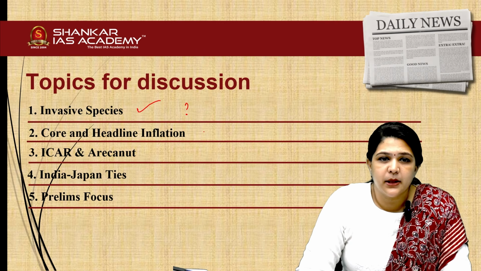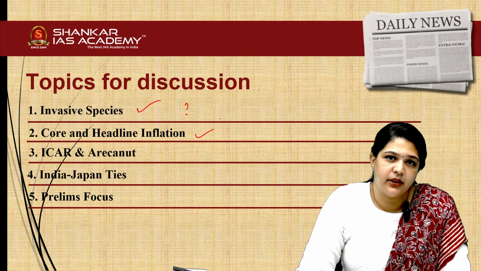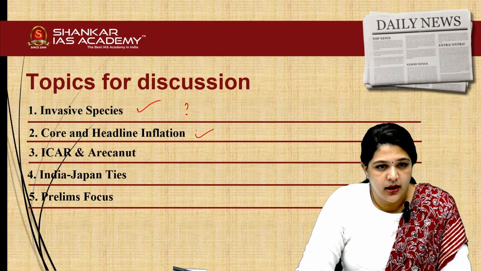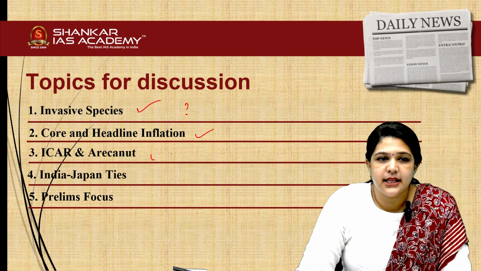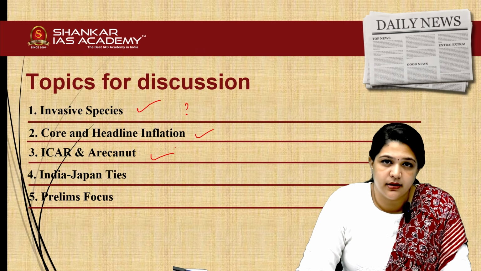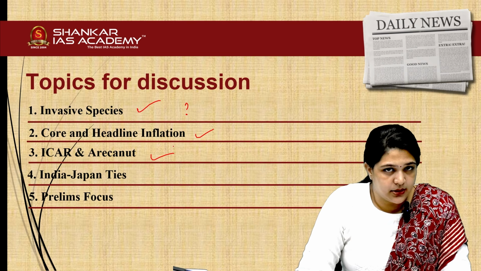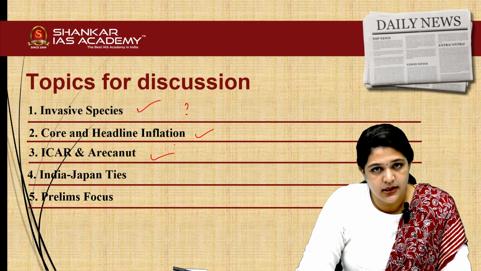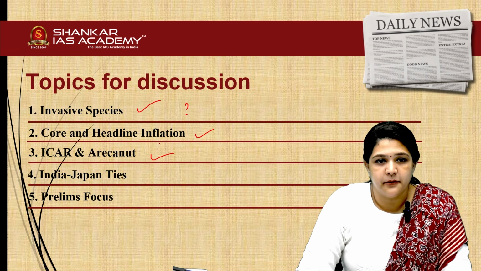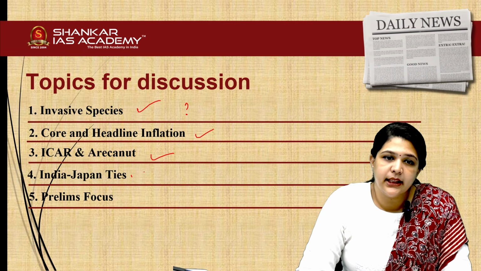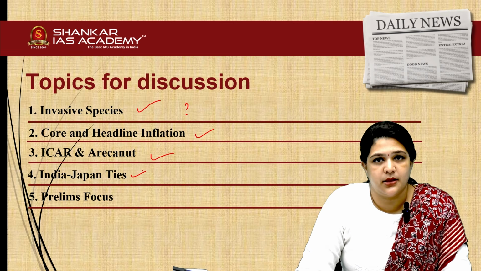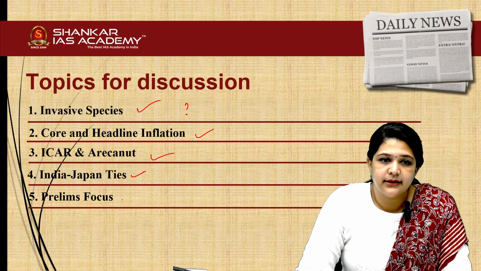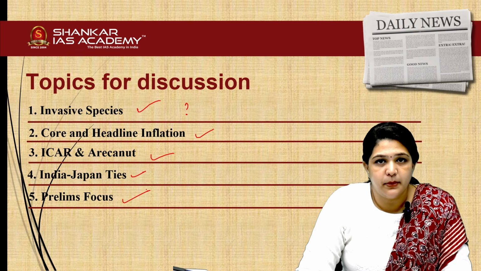Then we will be talking about Core and Headline Inflation and how we are going to address it. Then we will be talking about ICAR, the Indian Council of Agricultural Research, and Arecanut. What is the relationship between the organization and the plant species, we will be discussing more about that. Then we will be discussing the India-Japan relationship and what it is with the correct context. Next we will be talking about certain topics in the Prelims Focus.